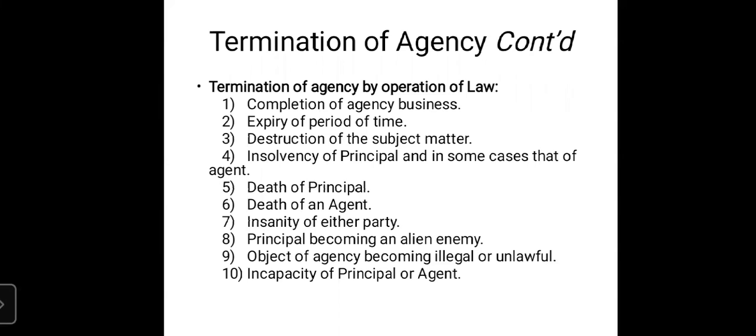That is done in the Consumer Protection Act 1986. But here both the seller and the buyer are given equal rights and responsibilities, that we are going to discuss in the coming sessions.